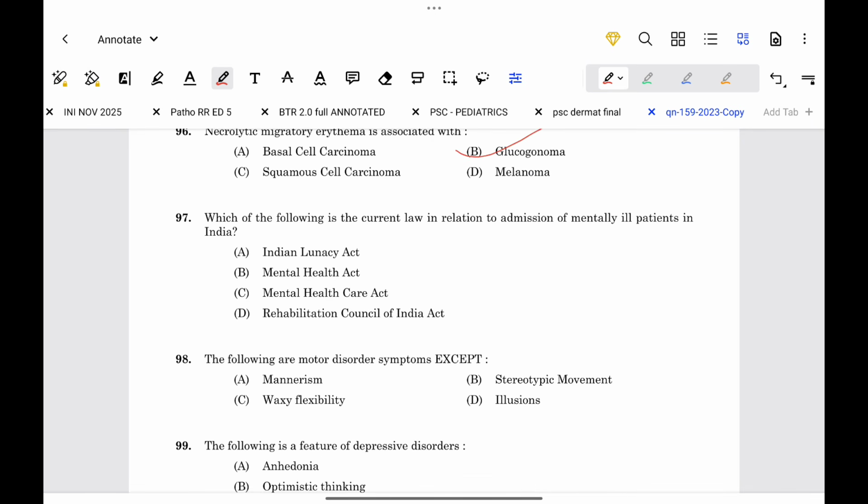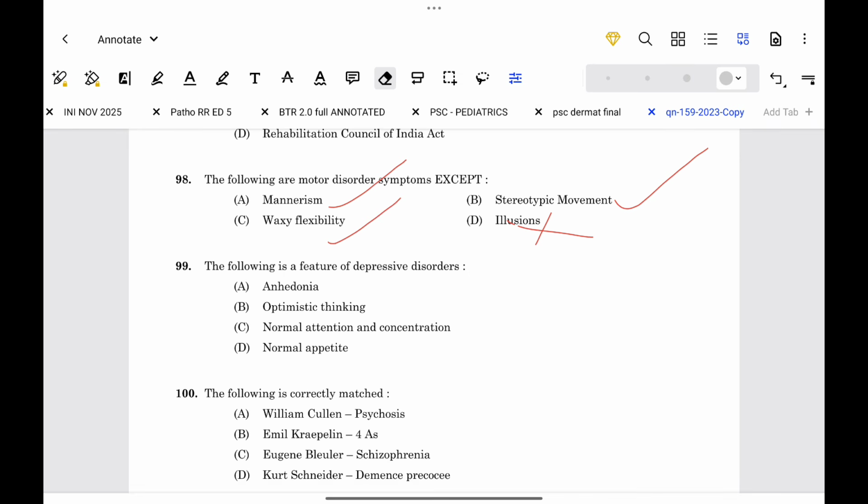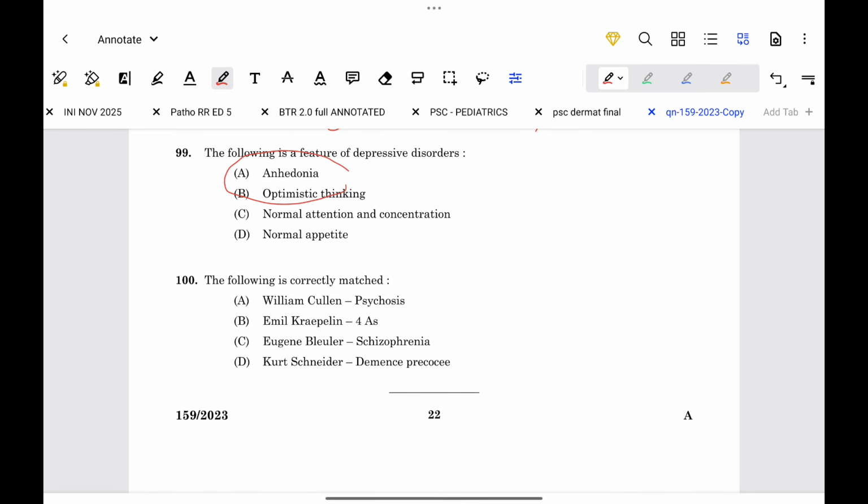Next, which of the following is the current law in relation to the mentally ill patient in India? This is the Mental Health Care Act. The following are motor disorder symptoms except mannerism, waxy flexibility, stereotypic movement. Illusion is not a motor disorder. The following is a feature of depressive disorder: here anhedonia is the only one which is a feature of depressive disorders. Next, the following is correctly matched. William Cullen psychosis, false. Emil Kraepelin 4As, no, it is dementia praecox. Eugen Bleuler schizophrenia, correct. Kurt Schneider is first rank symptoms. I have already discussed this in my YouTube video.